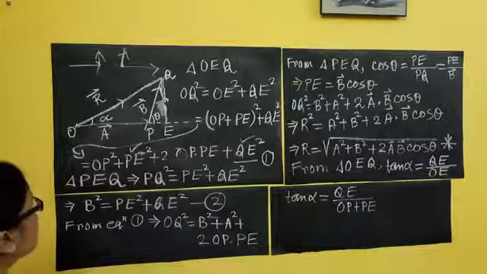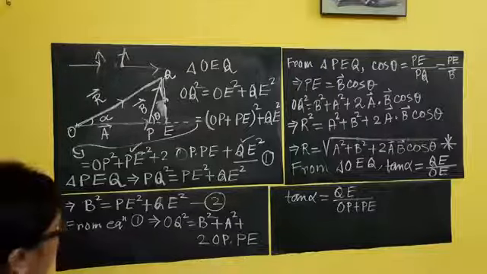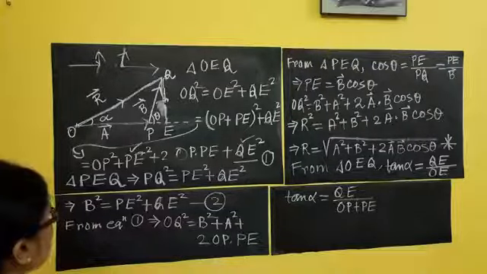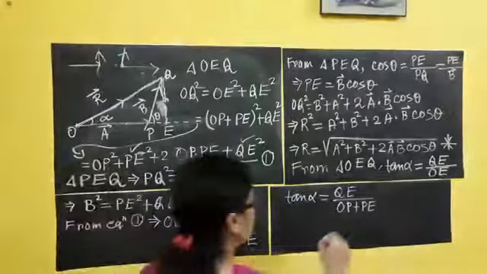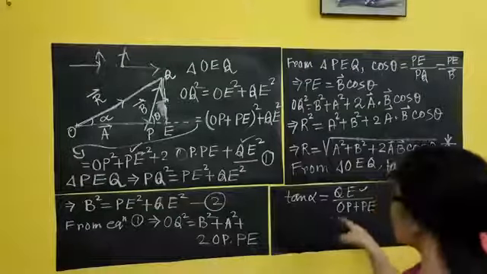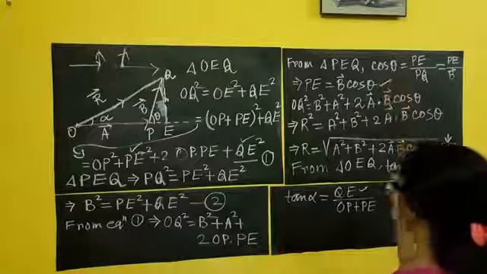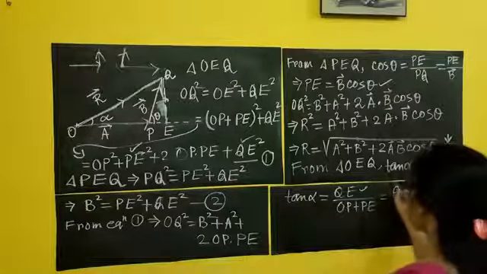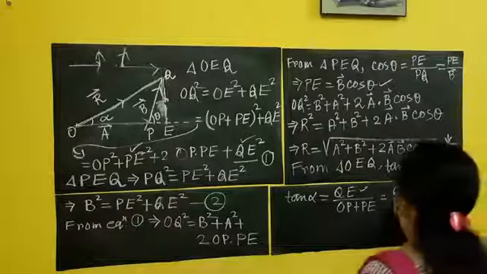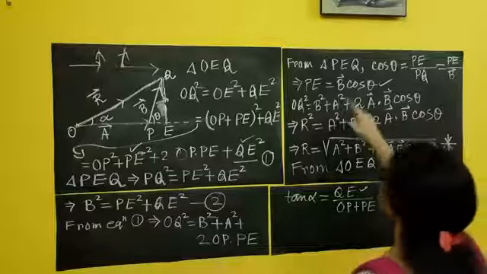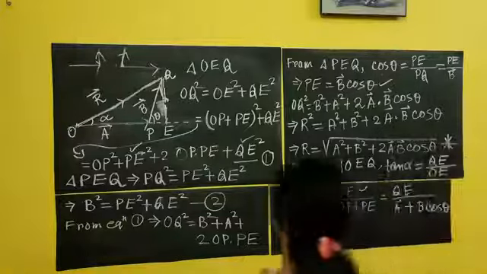QE, let's find out QE. Have I done it earlier? No, QE I have not done, so I need to find out QE. OP is vector A, I know. PE is already done: B cos theta. So OP is vector A plus PE, and PE is B cos theta. Now again I need QE.